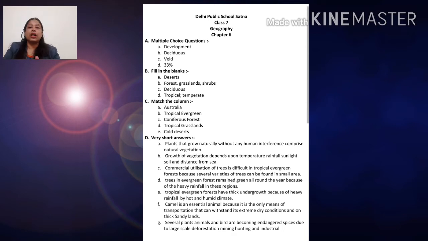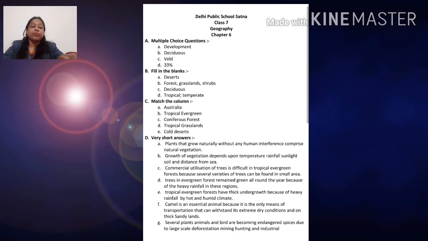Now the very short answers, children, where in this chapter I have given all the questions. The first question is: what do you mean by natural vegetation? Natural vegetation, as you know, comprises the plants that grow naturally without any human interference. Means without the help of humans, the plants which grow automatically and naturally are called natural vegetation. Now name the factors on which the growth of vegetation depends.